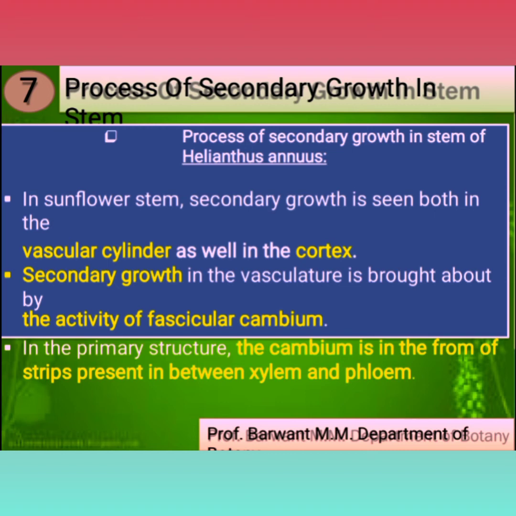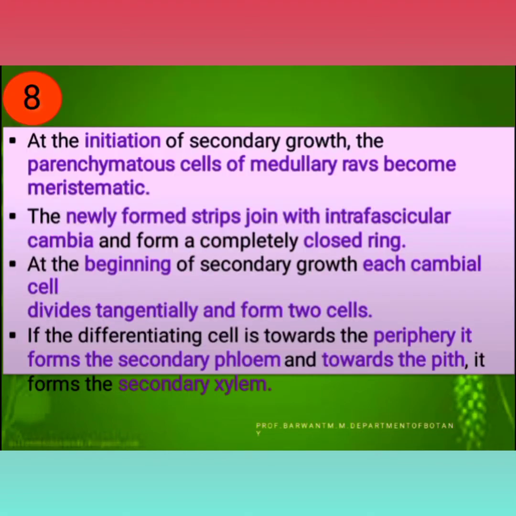Secondary growth in the vasculature is brought about by the activity of the fascicular cambium. In the primary structure the cambium is in the form of strips between the xylem and phloem. At the initiation of secondary growth, parenchymatous cells of the medullary rays become meristematic in nature.